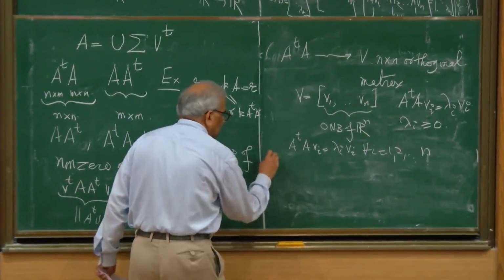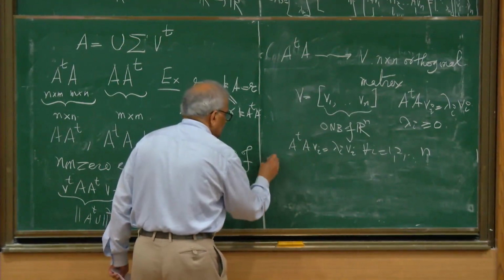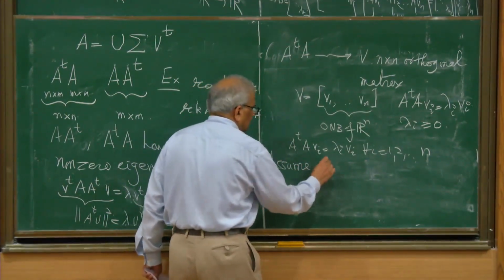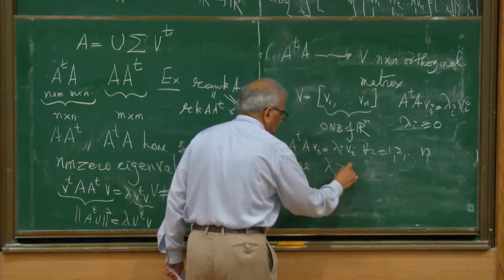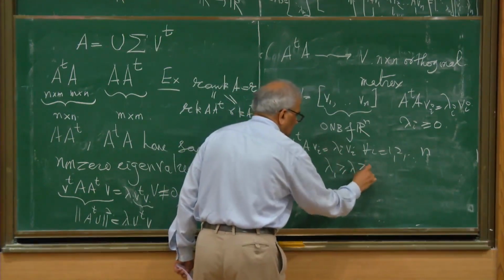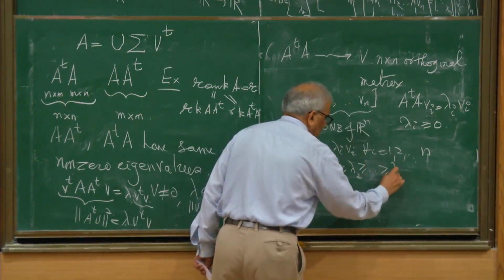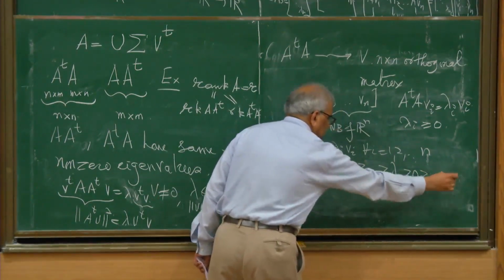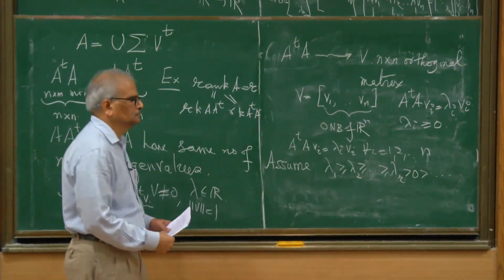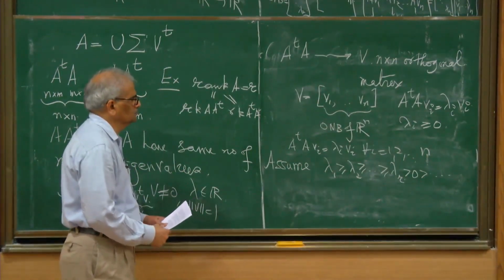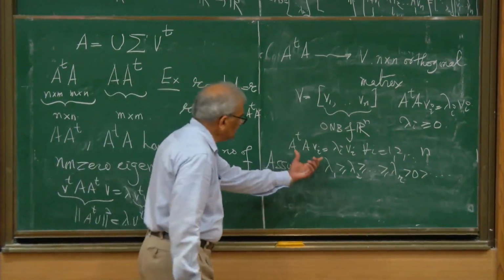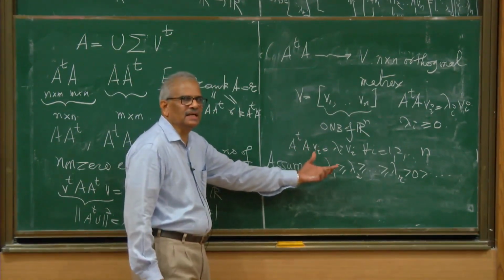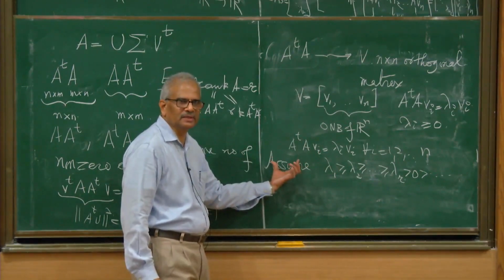Rearrange so that lambda 1 is greater than or equal to lambda 2, greater than or equal to lambda r, greater than 0. This equation shows that the number of non-vanishing eigenvalues is the rank of this matrix.